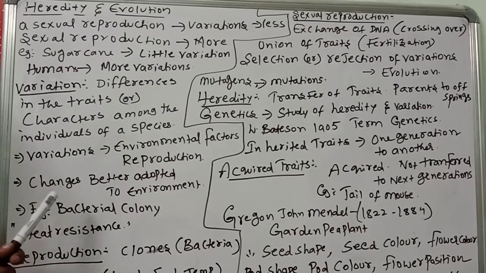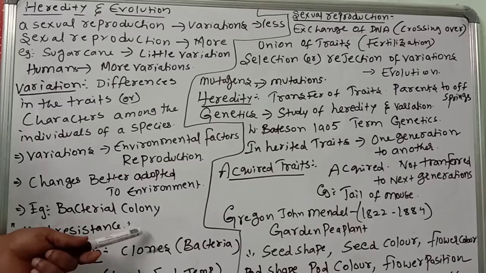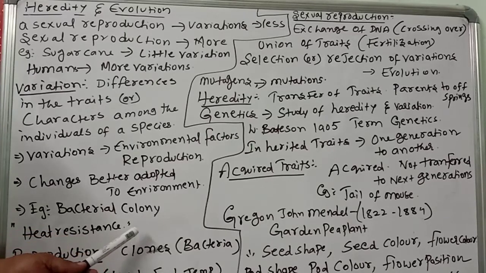For example, take a bacterial colony. Suppose we suddenly change it from normal room temperature to a high temperature. Some will die, but some will survive. Those are called heat resistant. From where did they get this heat resistance? Because of variations. Only a few variants with more heat resistance will be left, so heat resistant bacteria will accumulate more and more over generations. Then they will be able to survive high temperatures also. So it is a very useful variation.